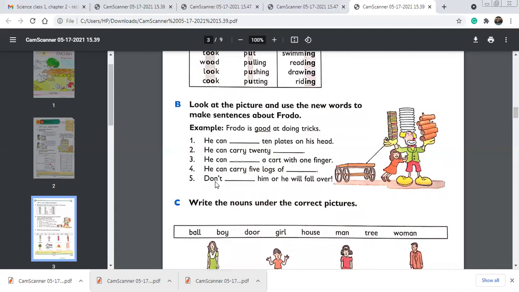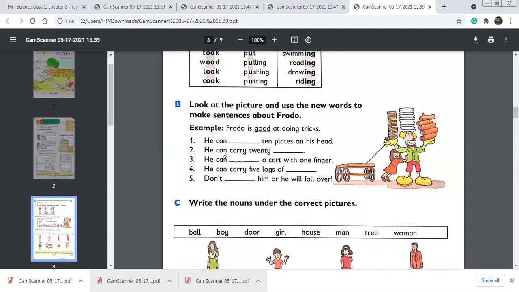This is the short form, or contraction, of do not, so it is don't. We have skipped the O in N-O-T, not. Here we have skipped O, so that's why we have put the apostrophe on the top. So don't push him or he will fall over.